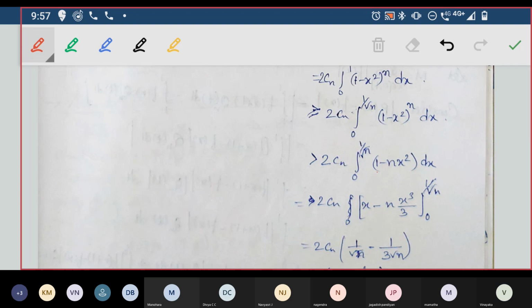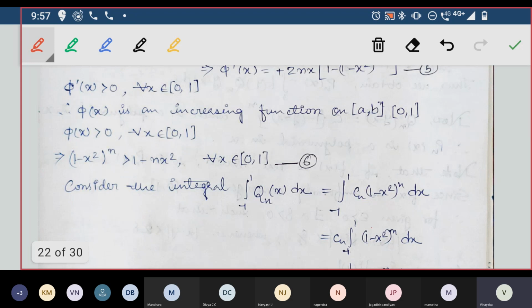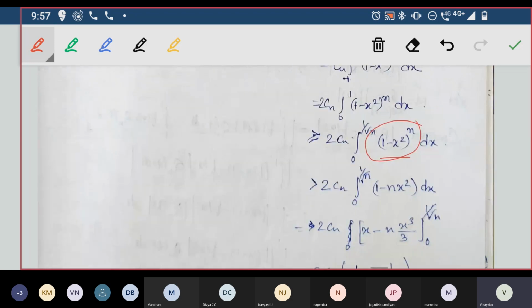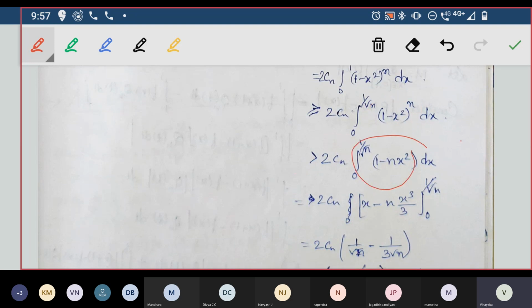Okay. So now I will choose this one, (1 minus x square) power n. I have deduced something here, equation 6. I got (1 minus x square) power n is greater than 1 minus nx square. So I use this condition here. Instead of (1 minus x square) power n, I use 1 minus nx square, so with the greater symbol. Now I integrate. This is easy to integrate, not like this one. So I will integrate this.